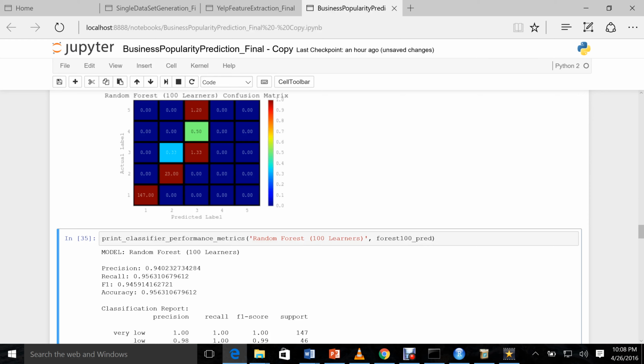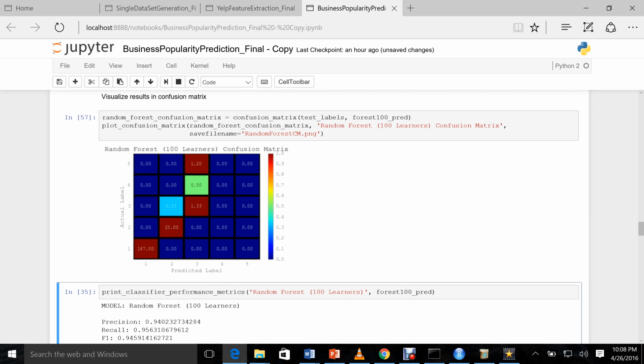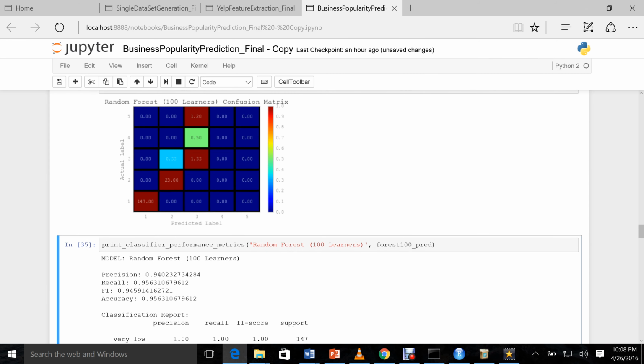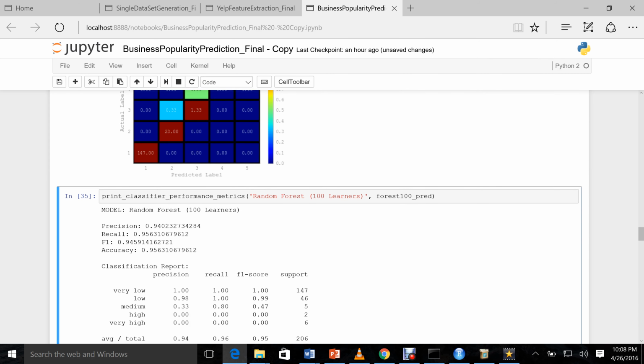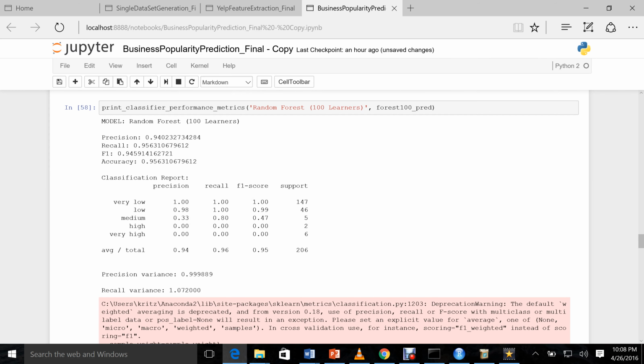And then we come up with a class confusion matrix. Here you see the actual label and the predicted label, and the accuracy level is pretty high. As told earlier, the accuracy level is very, very high, and the precision is also very high. This could be attributed to the fact that we've divided the amount of attention into just 5 metrics. Had we granularized the data more, the precision level could go down.